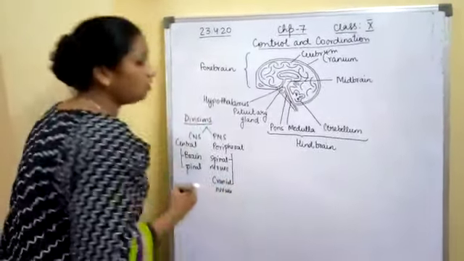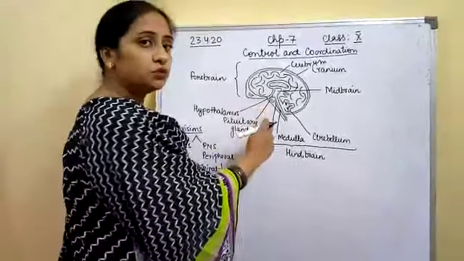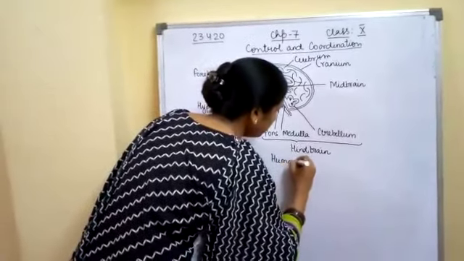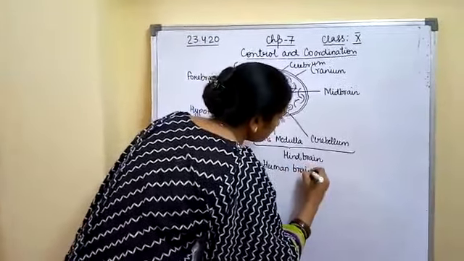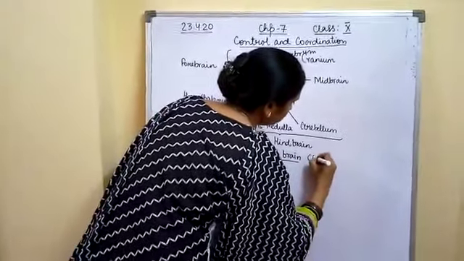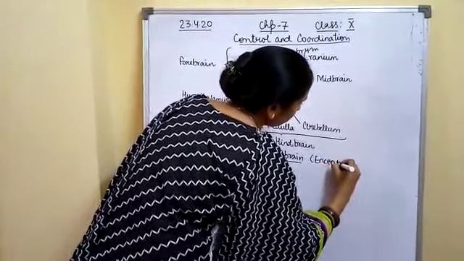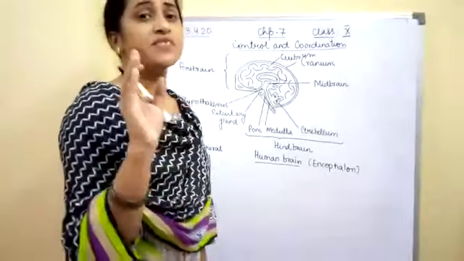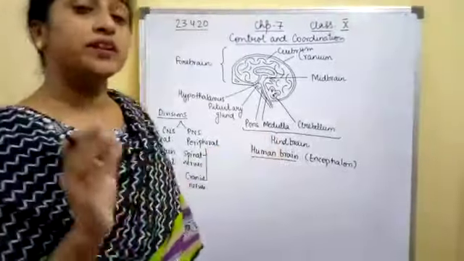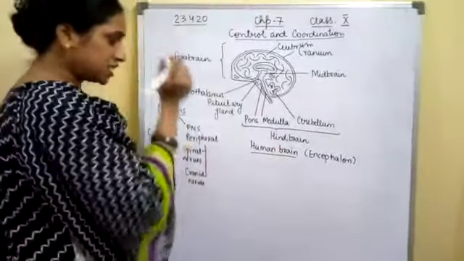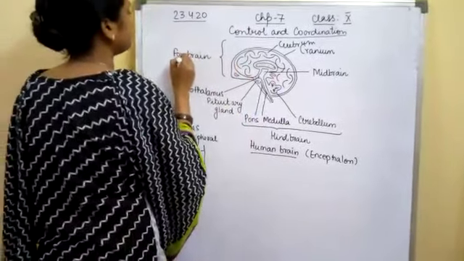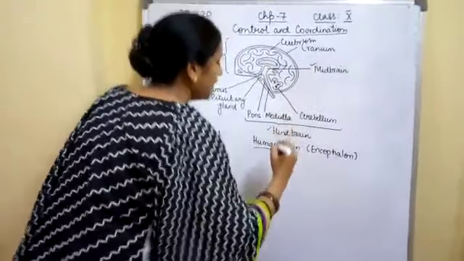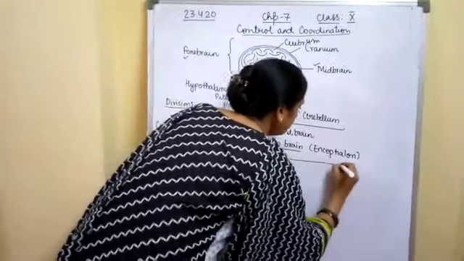Okay students, now we will be learning about the human brain. The human brain is also known as encephalon. It is a delicate organ. It is the main thinking center of the body and the main coordinating center of the body. It is divided into three parts, that is the forebrain, the midbrain and the hindbrain.